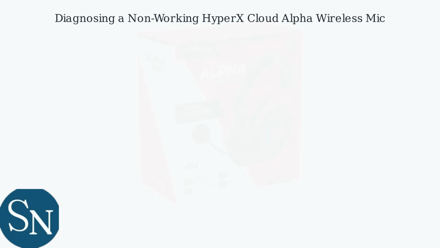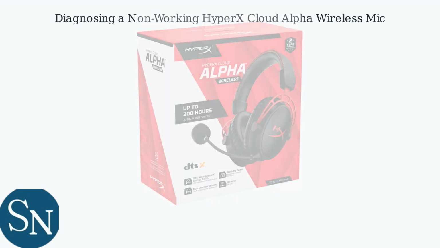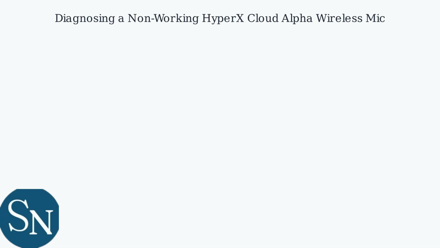Is your HyperX Cloud Alpha wireless mic not working? First, understand the basics. This headset uses a USB-C dongle for wireless connection, and your computer recognizes the mic as a separate input device. Start with these quick checks.